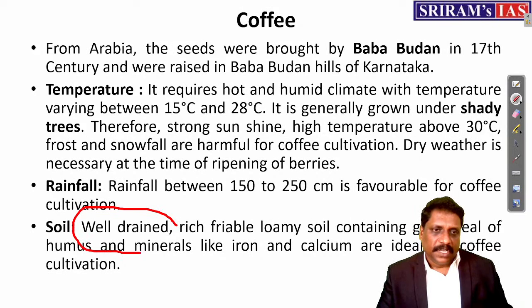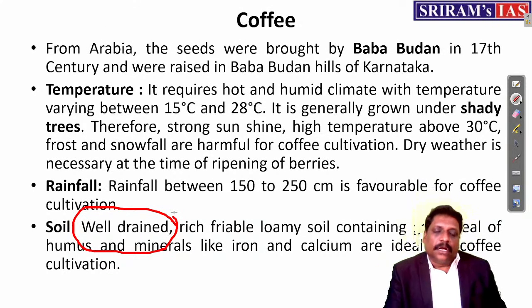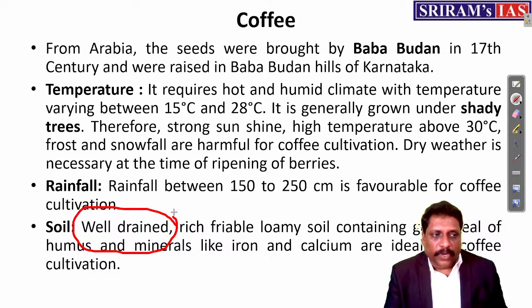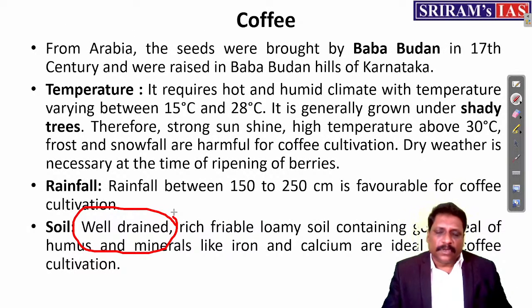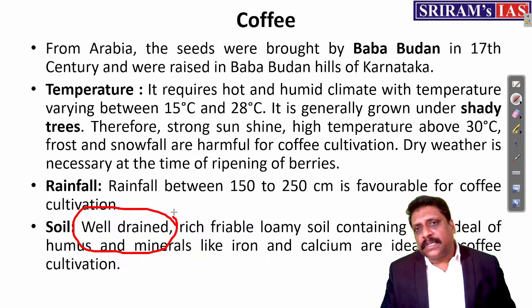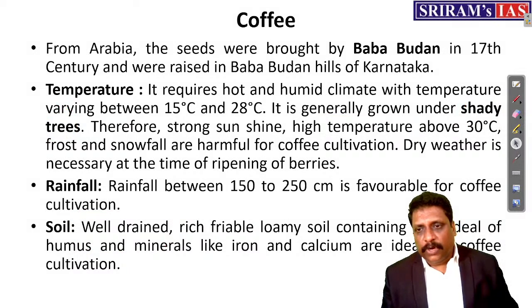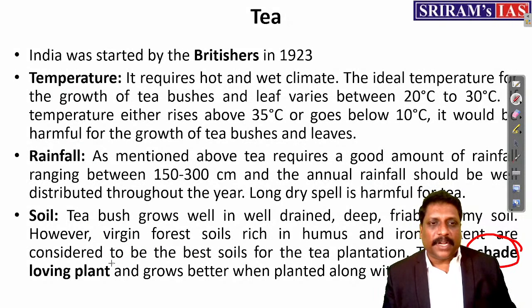That's the reason tea plantation and coffee plantation are generally cultivated along the mountain slopes. Why mountain slopes, my dear friends? Why mountain slopes, if you ask me? Because of well-drained soil as such. Now here, more or less, the conditions are similar. Even coffee is generally grown under shady trees. And talk about tea, tea is a shade-loving plant.